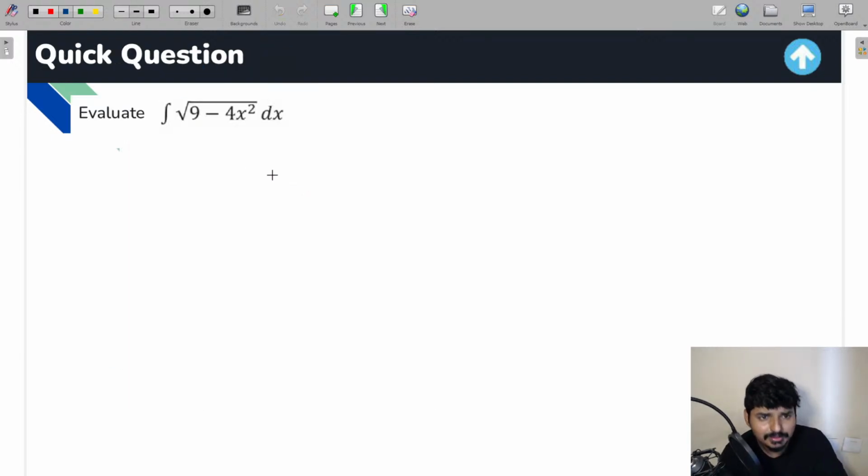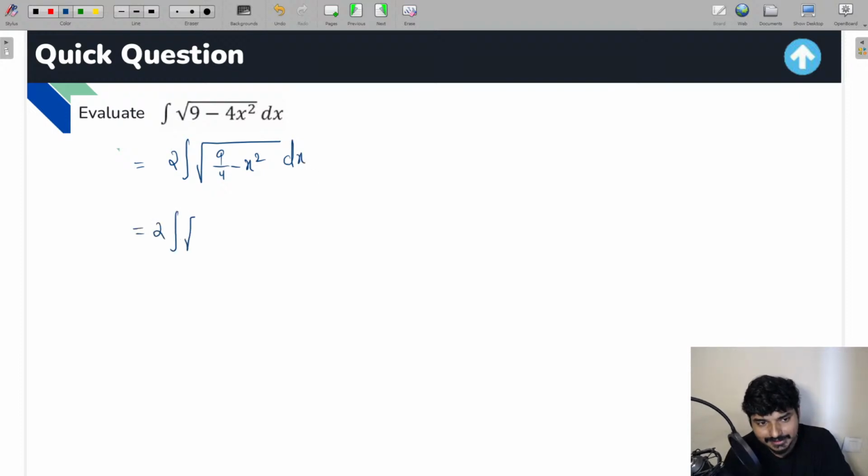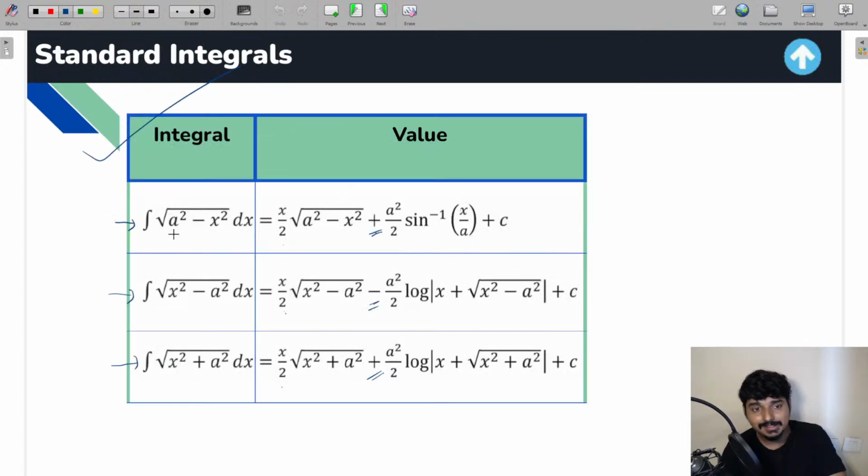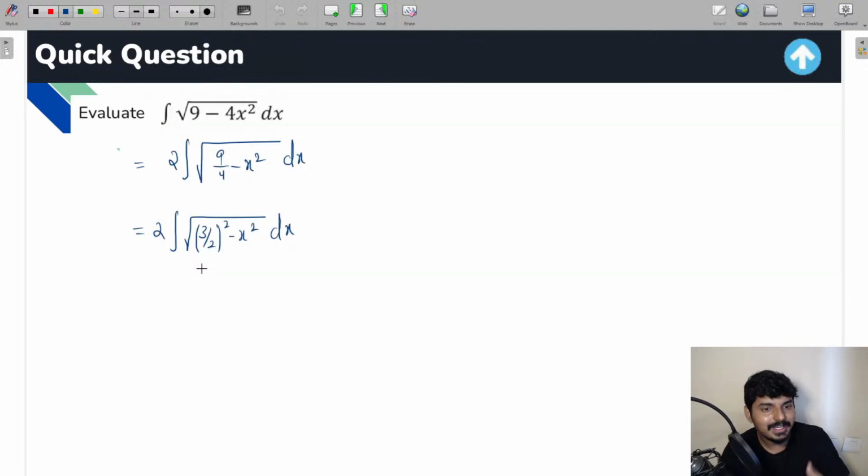So for example, you see this question, everyone. In this question, I'll take 4 as common. So I can write this as 2 into integration under root of 9 by 4 minus x square dx, which can also be written as 2 into integration under root of 3 by 2 whole square minus x square dx. So this looks like which formula? The first one, integration under root of a square minus x square, right? So directly apply the formula.